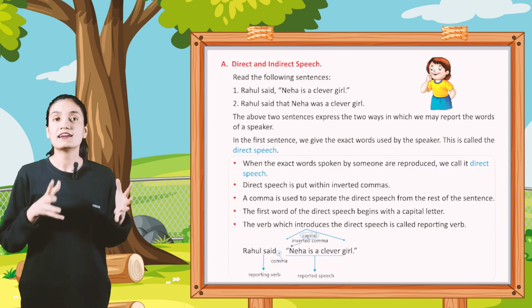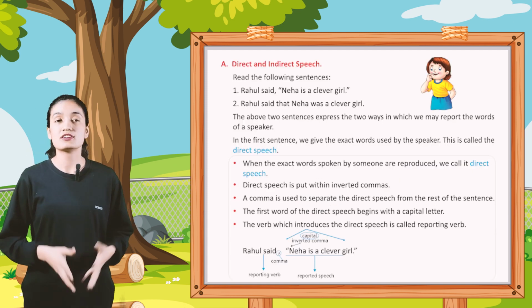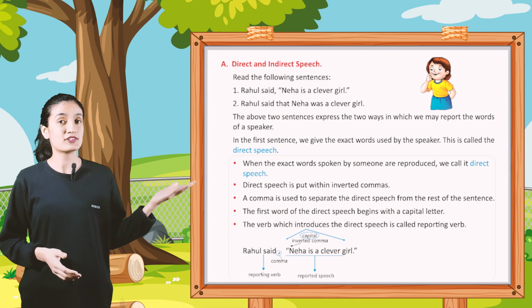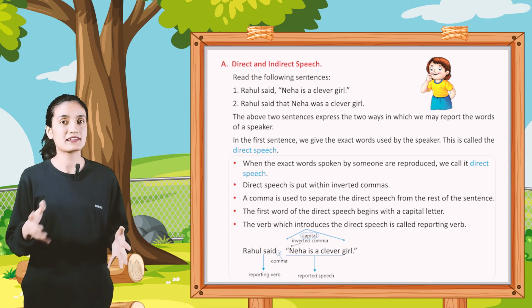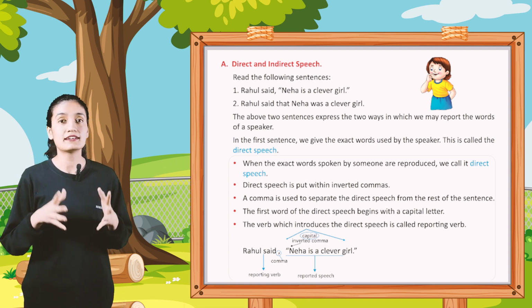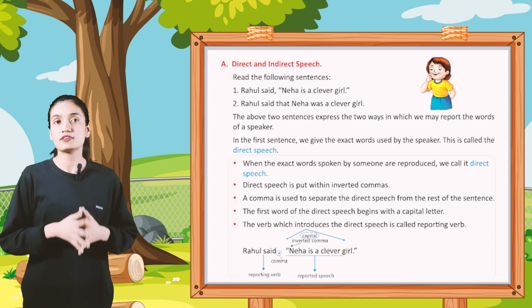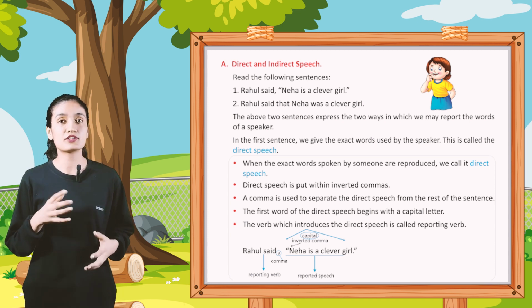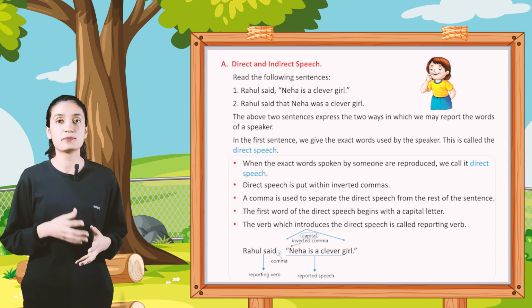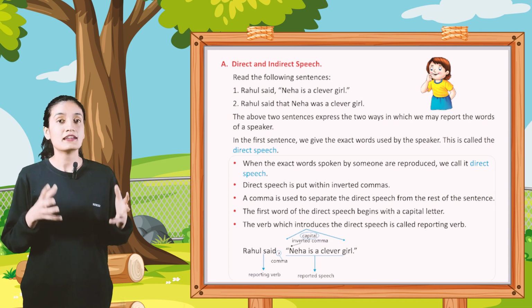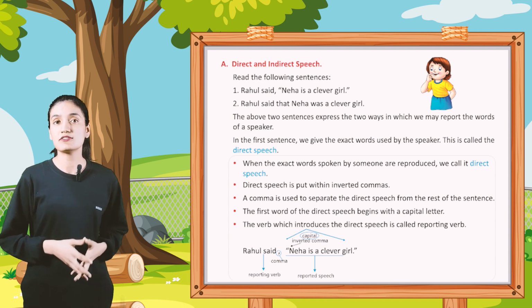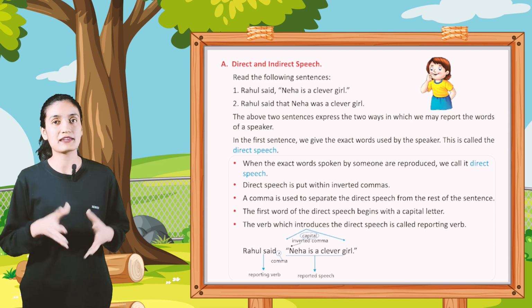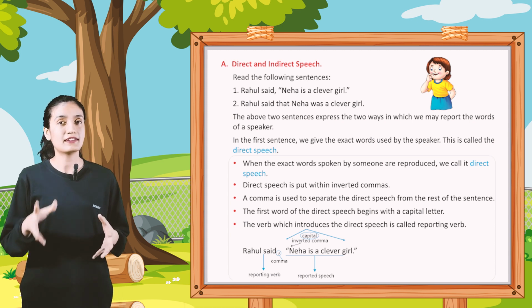Part A, Direct and Indirect Speech. Read the following sentences. First, Rahul said, "Neha is a clever girl." Second, Rahul said that Neha was a clever girl. The above two sentences express the two ways in which we may report the words of a speaker. In the first sentence, we give the exact words used by the speaker. This is called direct speech.